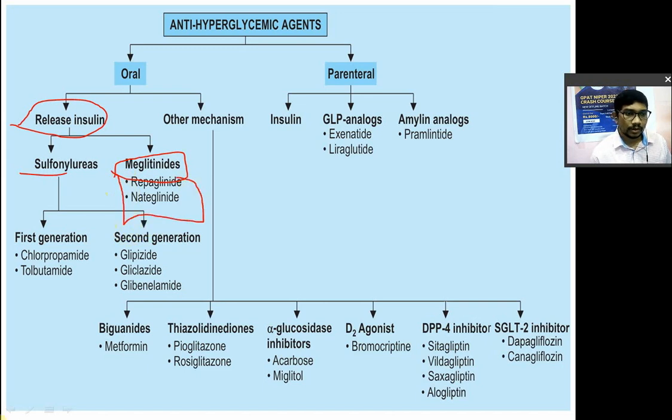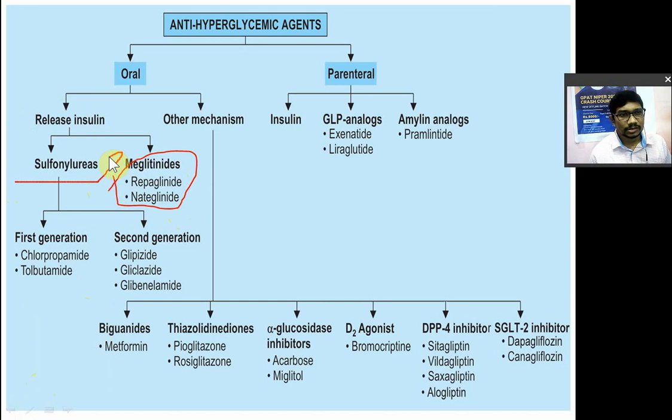Remember glinides; glinides are nothing but the meglitinides. Repaglinide and nateglinide. Questions come on these. Then in the sulfonylureas, sulfonylureas were the first used for oral treatment of diabetes. The very first drug was tolbutamide. So the first generation drugs were tolbutamide, chlorpropamide.